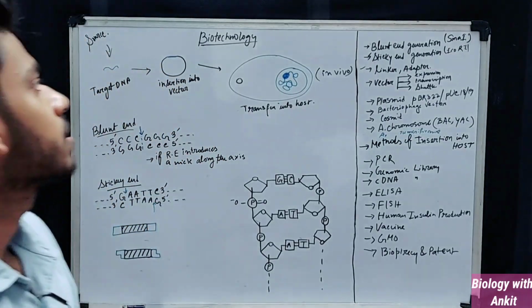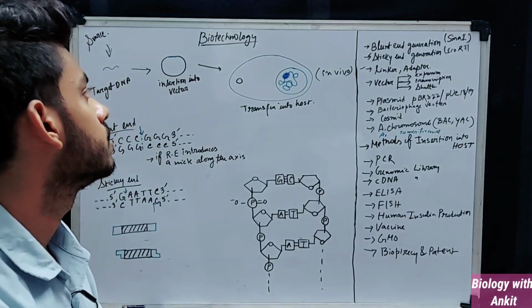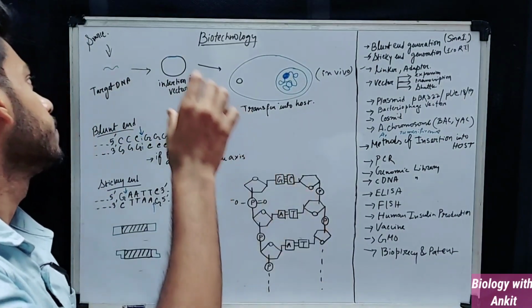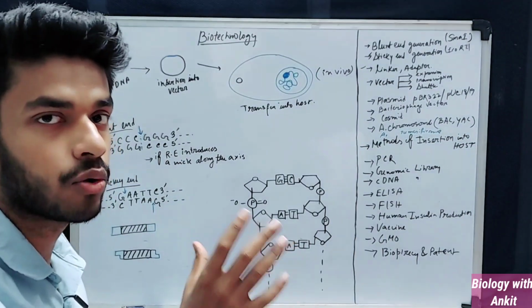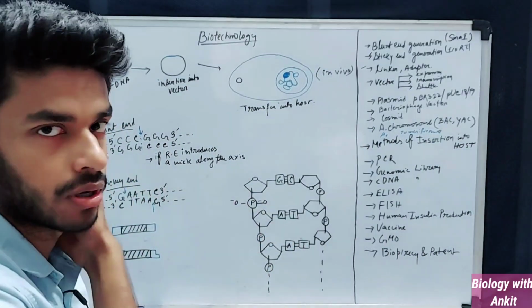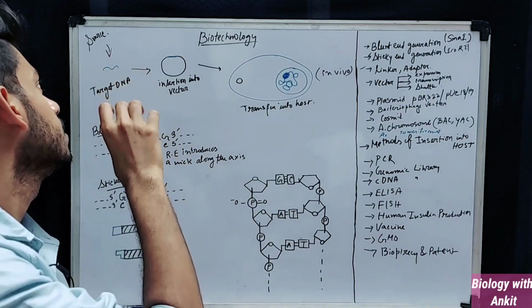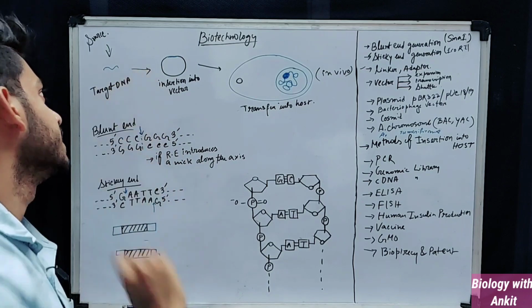So as we were describing our story of biotechnology, we have come to the conclusion that if we have to isolate our target DNA, this is a quick recap of the previous videos. Suppose you have a gene which is extracted from a source, and the gene is called the target DNA.